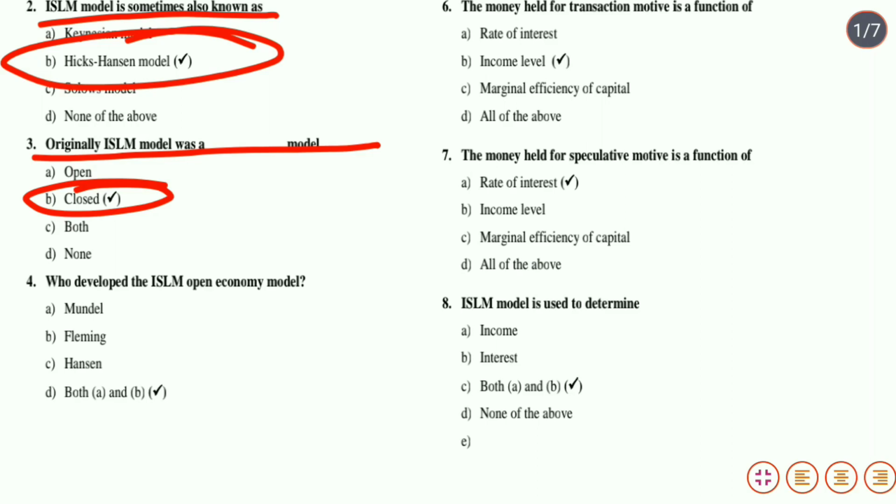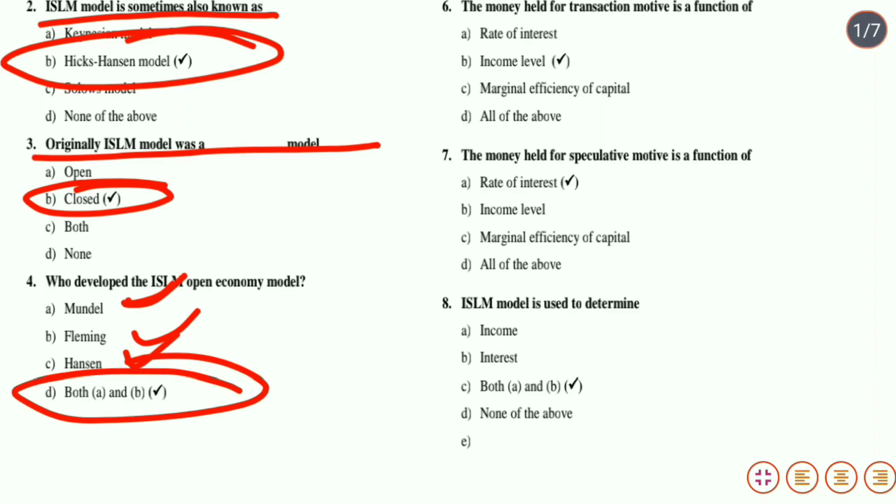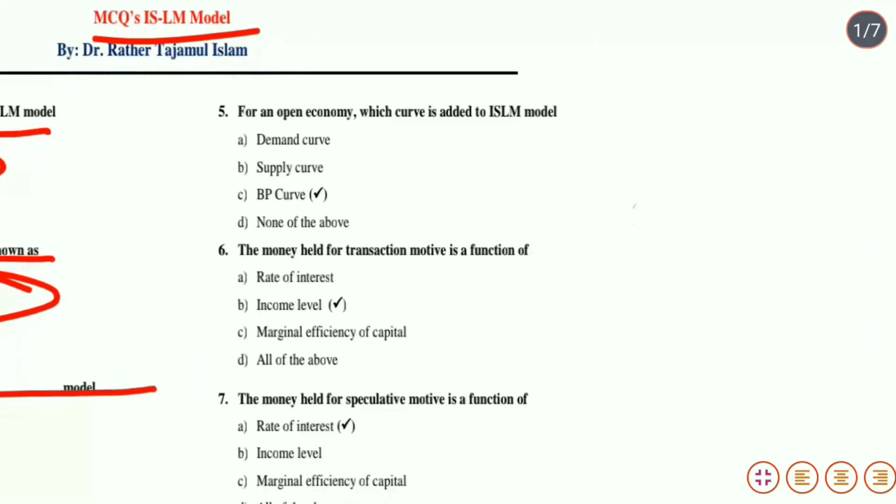Next question, who developed the ISLM open economy model? And the options are Mundell, Fleming, Hansen. The ISLM open economy model was developed by Mundell and Fleming, that is both A and B. Option D is the correct answer.